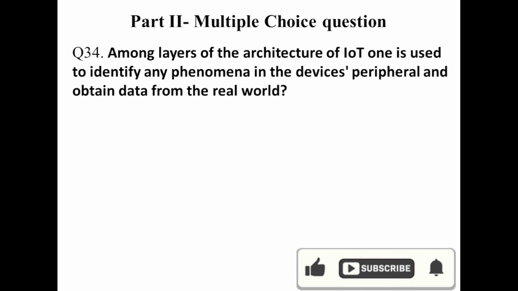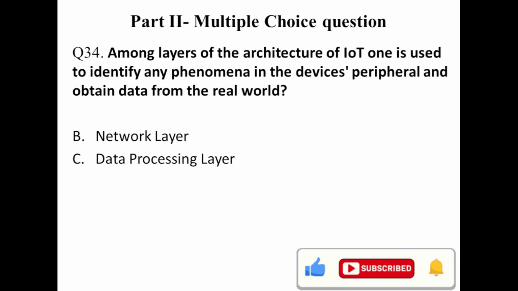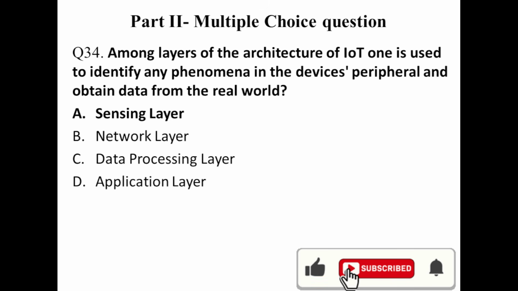Question number 34. Among the layers of IoT architecture, which one is used to identify any phenomena in the device's periphery and obtain data from the real world? Is that the network layer? No. Data processing layer is not the answer. Application layer, not the answer. Sensing layer.